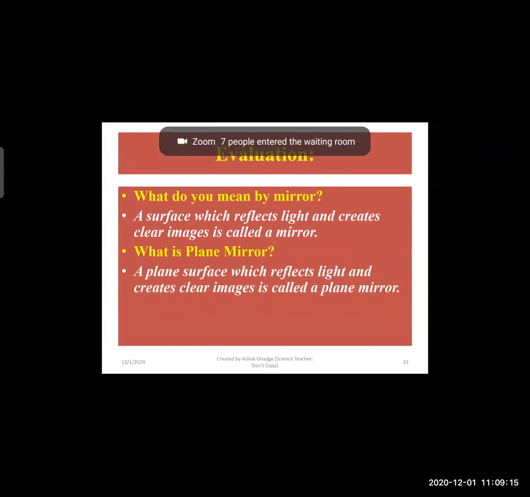If we add only the plane surface, the definition will be the same. The plane surface which reflects the light and creates a clear image is called a plane mirror. So there is no such difference between the two definitions. You can easily understand and keep in mind mirror and plane mirror.